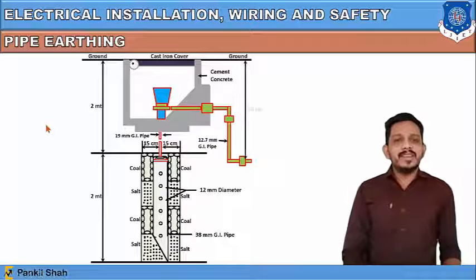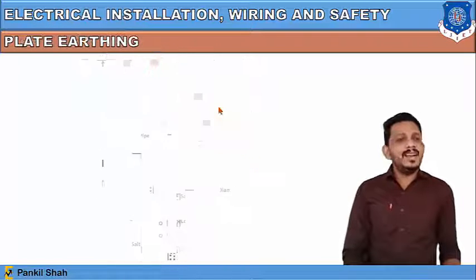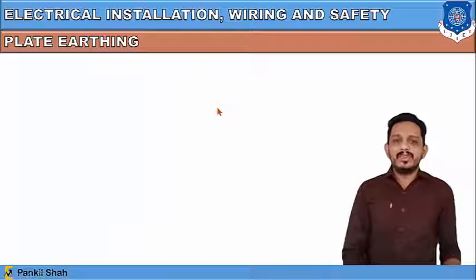So this is known as the pipe earthing, and the whole outer body of this 12-meter part is made up of cement and concrete. So this was all about the pipe earthing.